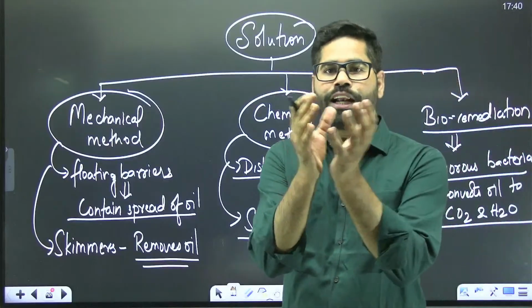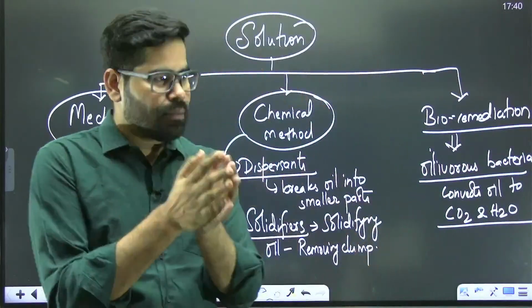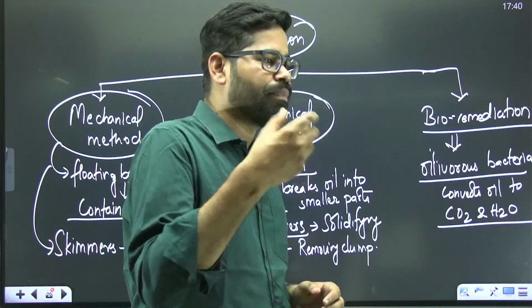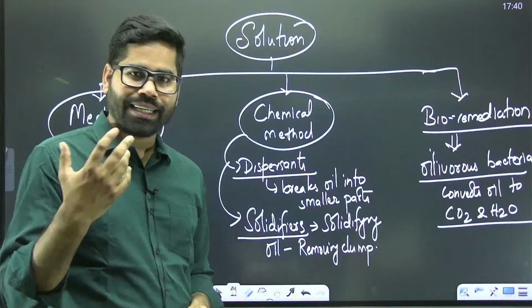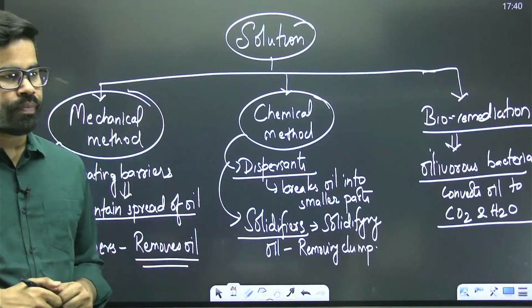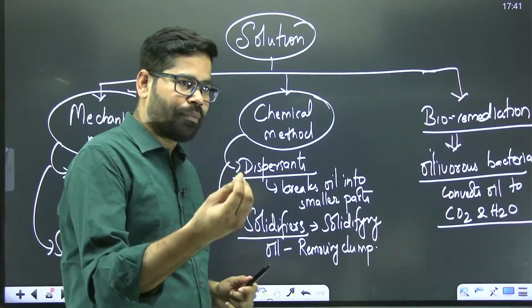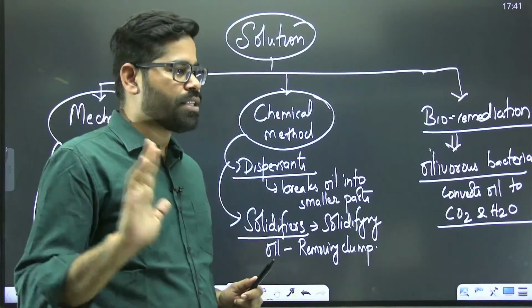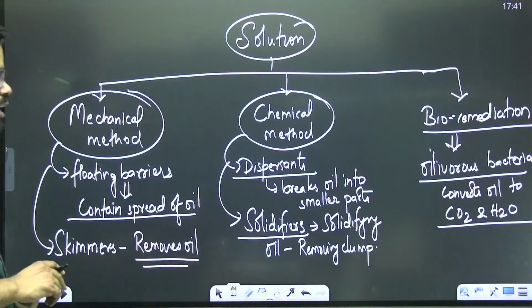Clump means the solid part. Oil will clump together, oil will become solidified, and then that clump is removed from the seawater. So it gets solidified, it forms a clump, and the clump is removed. Clear, Shiv Shankar?